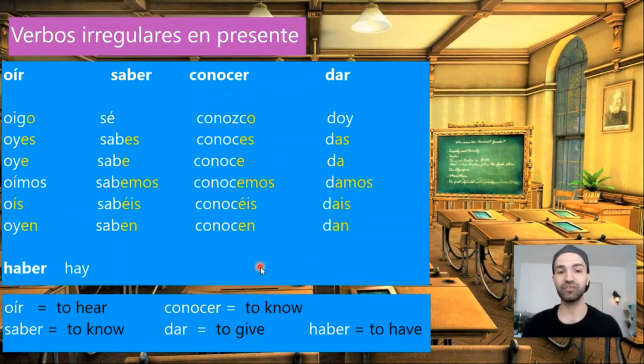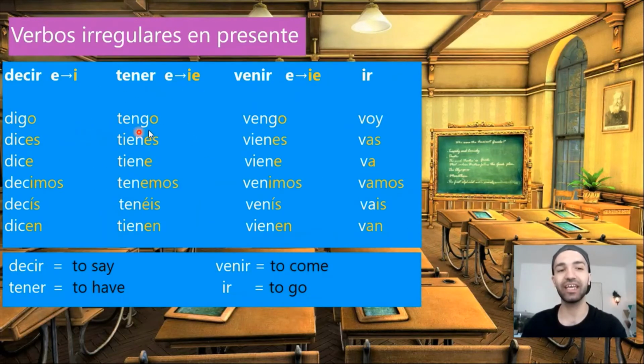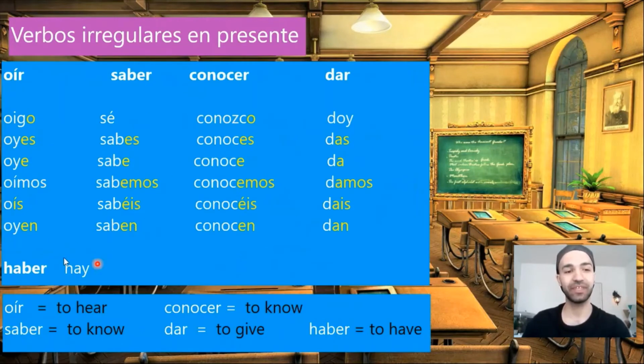But if I want to say I have, we must use el verbo tener. Tengo, tienes, tiene, tenemos, tenéis, tienen. For example, if I want to say I have a flower, tengo una flor. But if I want to say there is a flower here, aquí hay una flor. El verbo haber, impersonal verb, and only the third person singular form is used. Hay, there is, no hay, there is not.